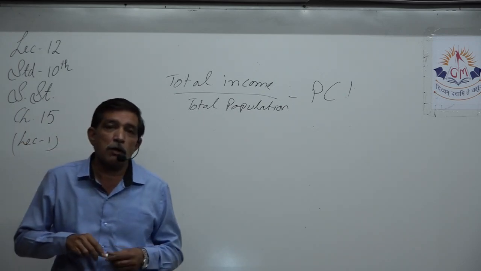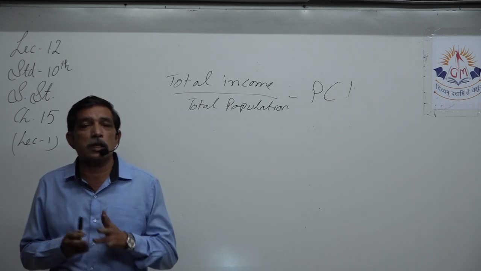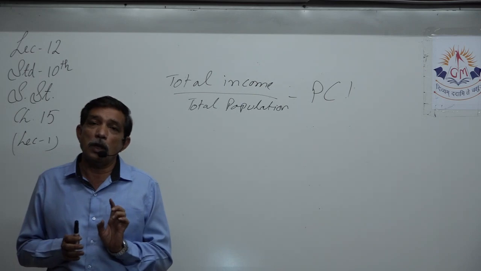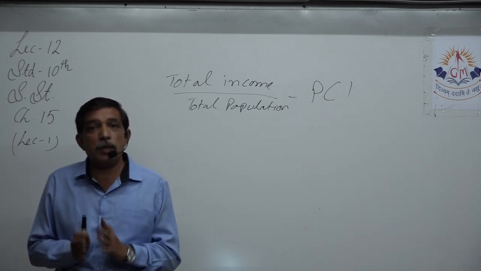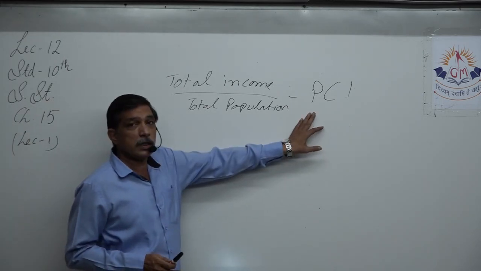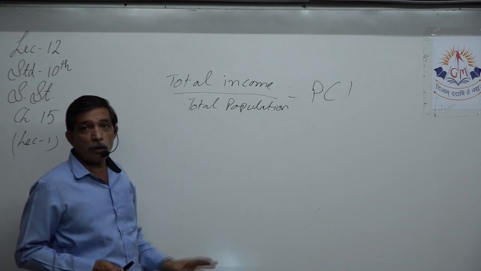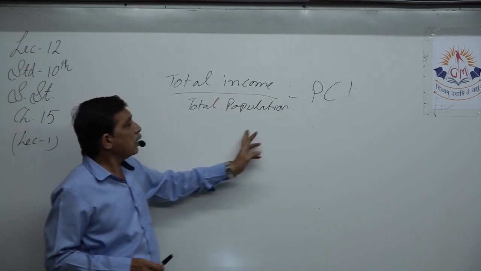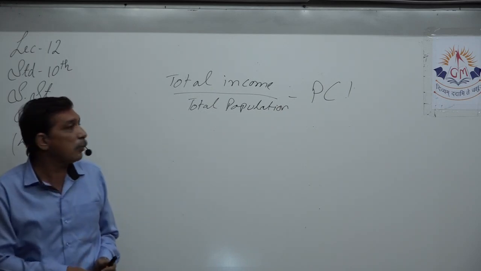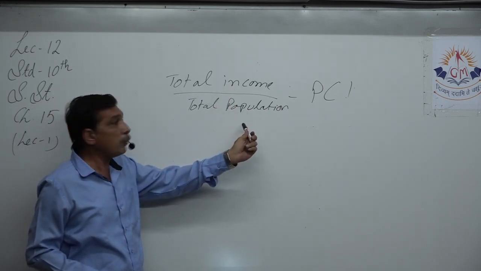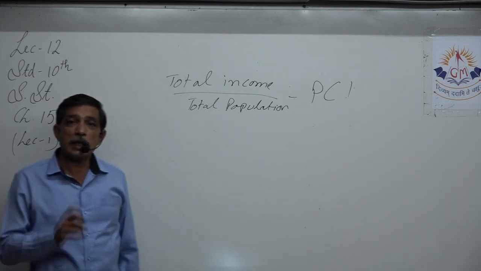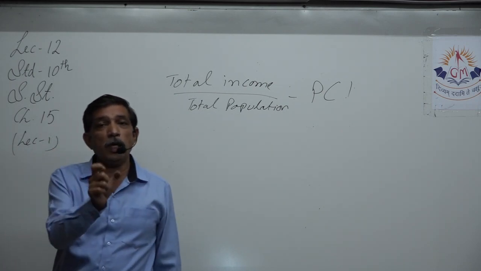Yes, we will have reference of PCI in chapter 15, 16, 17, 18, everywhere we will have the word PCI written in bold and capital, right? PCI means per capita income. And we already know how we derive PCI. Total income of the country divided by total population of the country, we come to PCI, and that will always be a number because these two are numbers. Income is in number, population is in number. So you can come to PCI, that will be a number and it will be money.